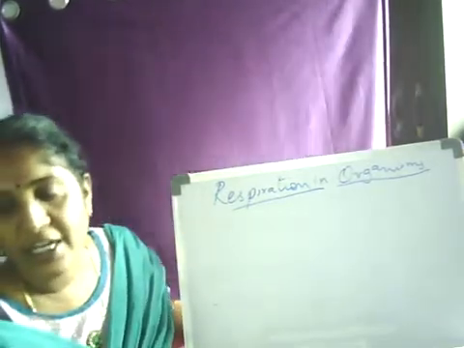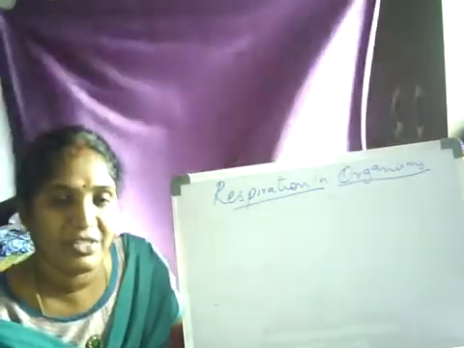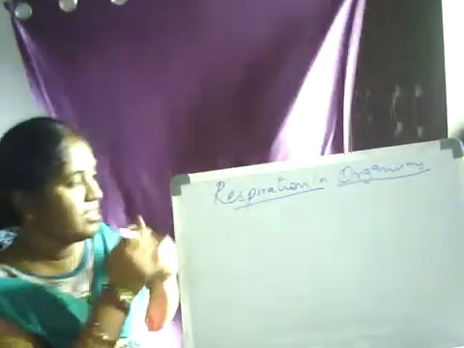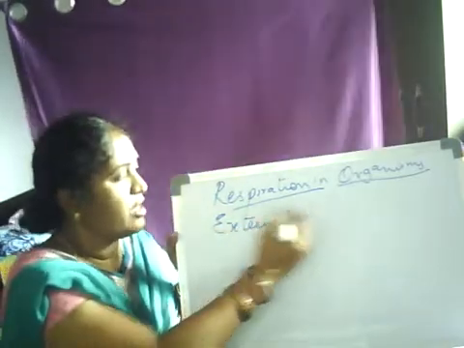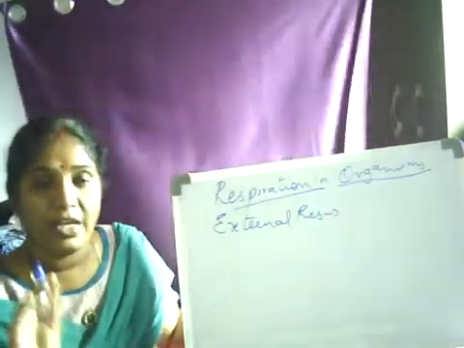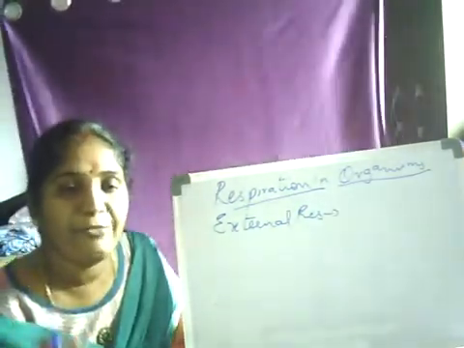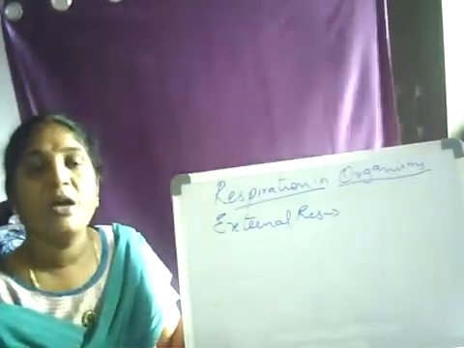So, respiration takes place in 3 steps or phases. The first phase is external respiration. What is the meaning of external respiration? That is, air from the environment, from the outside, is entering into our body.